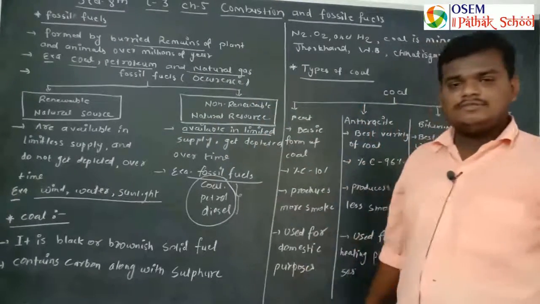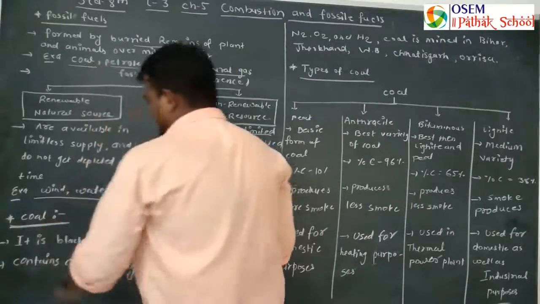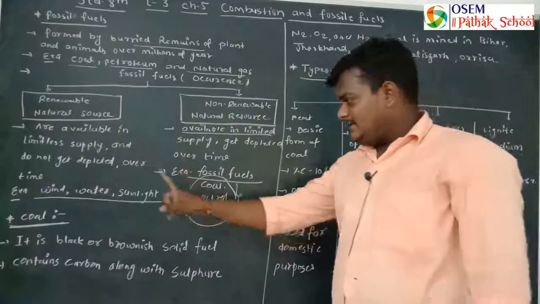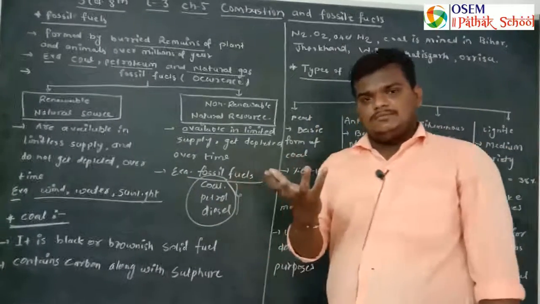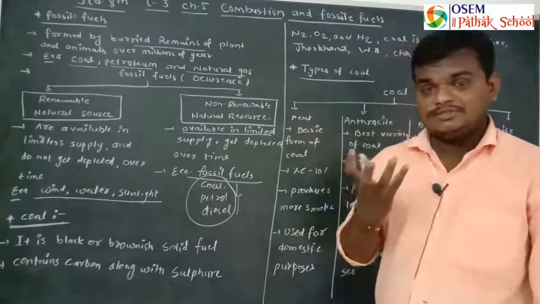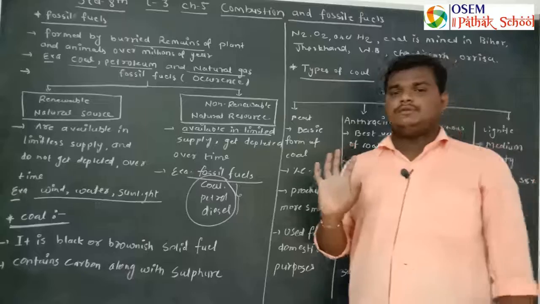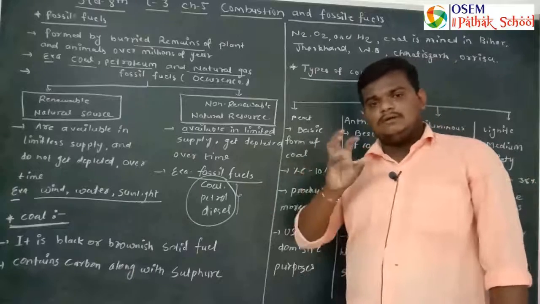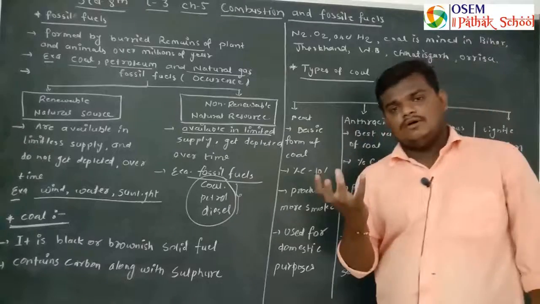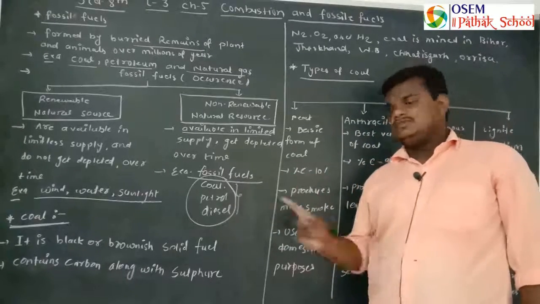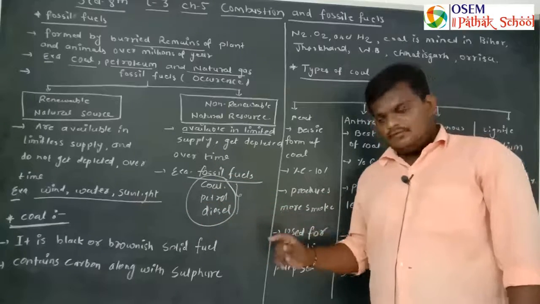Now we are moving to another topic, and it is coal. We are going to learn about the first fossil fuel, coal. So what is coal? We already observed it is a blackish color solid substance. It is a black or brownish solid fuel. The physical state of coal is solid.